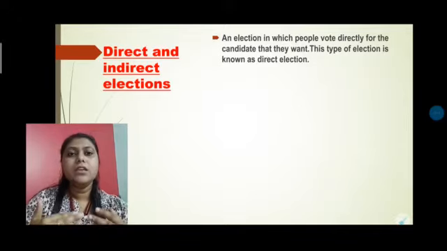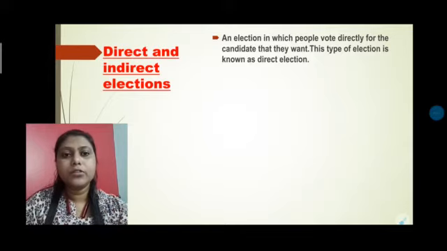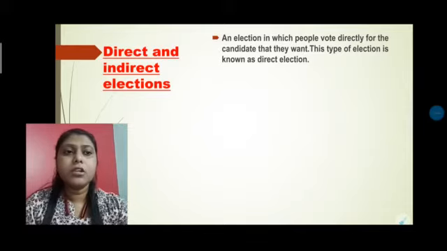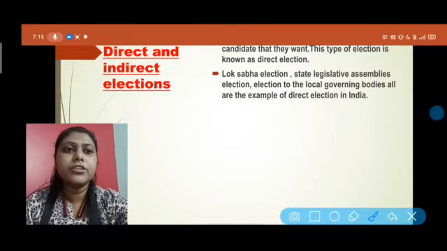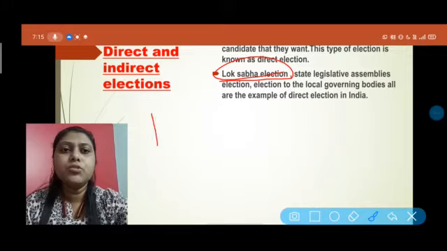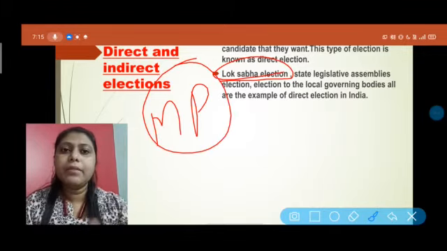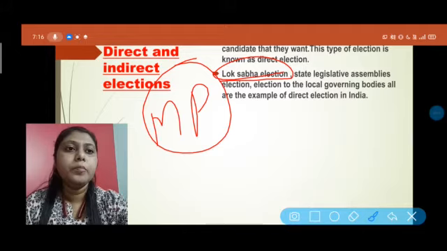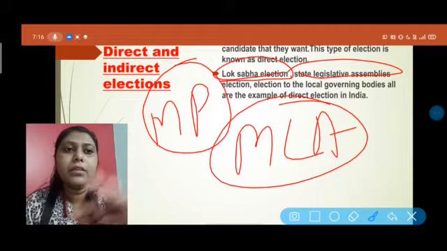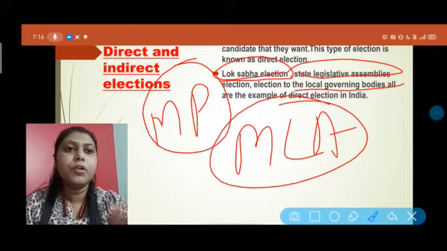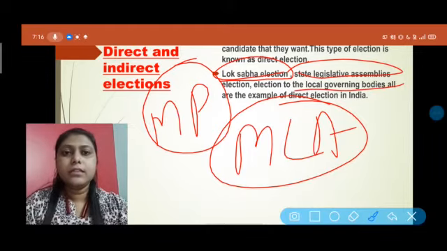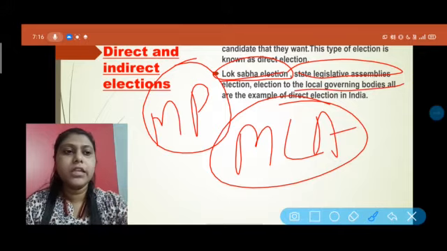Where the voters vote directly for the nominated candidate whom they want to see as a representative, this is called a direct election. Basically, in our country we get this kind of direct election in the Lok Sabha election, when we are choosing our MP. Then in the state legislative assembly election, when we are choosing our MLAs, this kind of election occurs. And the elections of the local government bodies are all direct elections, where the voters directly choose their representative.